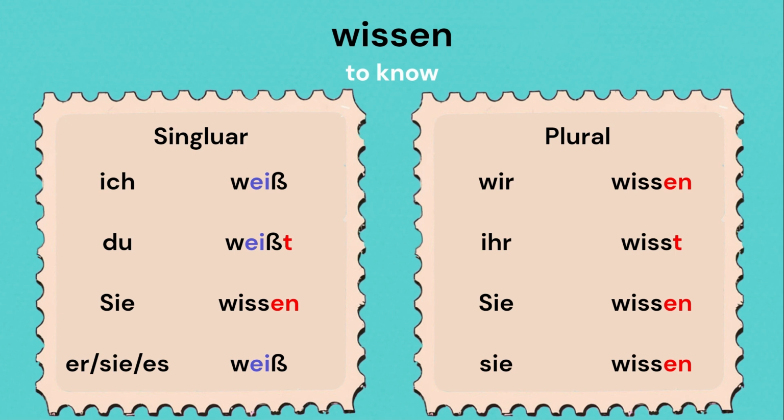As you must have noticed, wissen is a special verb. Here the Vokalwechsel not only takes place for du and er, sie, es, but also for ich.